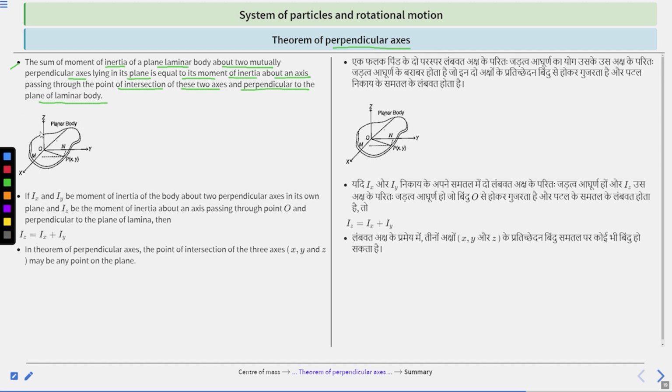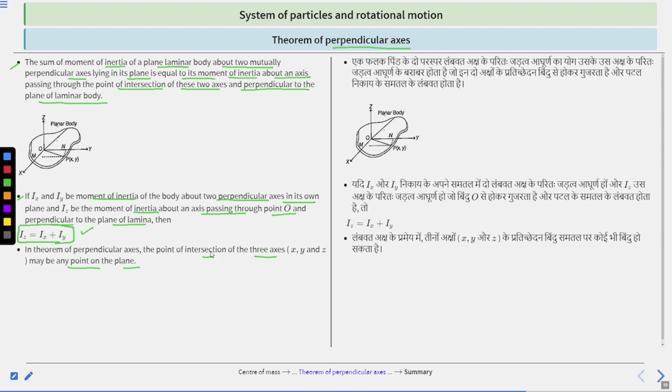This is the planar body and these are its axes. If Ix and Iy are the moments of inertia of the body about two perpendicular axes in its own plane, and Iz is the moment of inertia about the axis passing through point O and perpendicular to the plane of the lamina, then Iz is equal to Ix plus Iy. This is the important condition. In the theorem of perpendicular axes, the point of intersection of the three axes x, y and z may be any point of the plane.